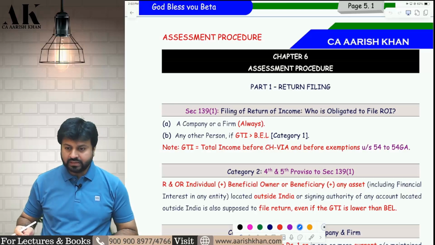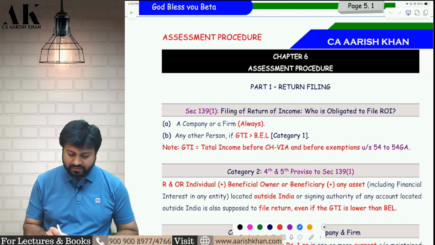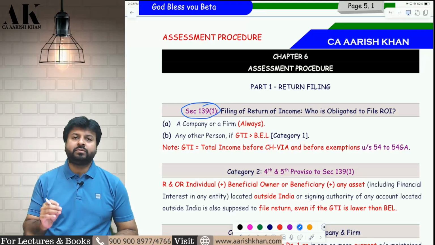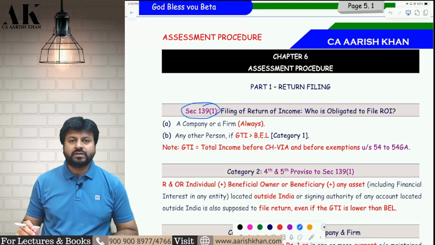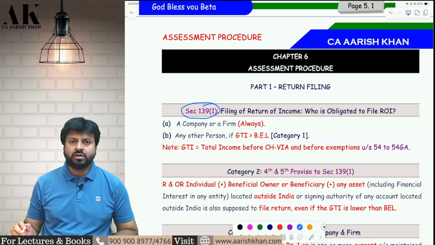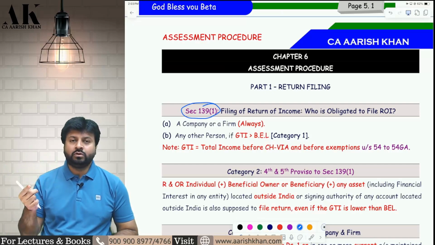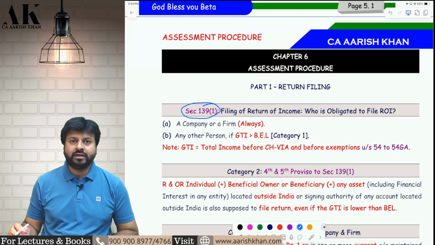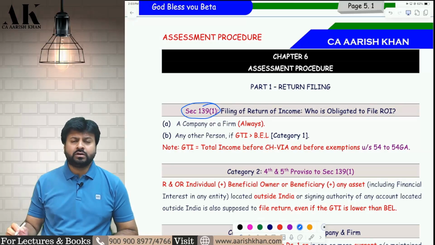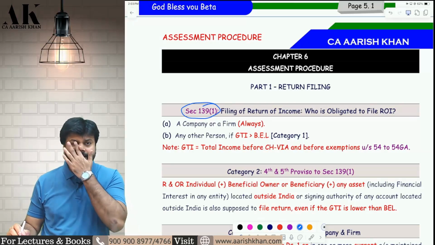Now, the very first thing that we need to understand over here is return filing, that is 139(1), which is one of the most important sections in the entire syllabus, which has come so many times at different places under the entire income tax law. Now, this section talks about two things. First of all, who is obligated to file the income tax return. Second, if you know who is obligated, then we need to define what is the due date of filing of income tax return. So there are two questions that we need to answer in this particular section.